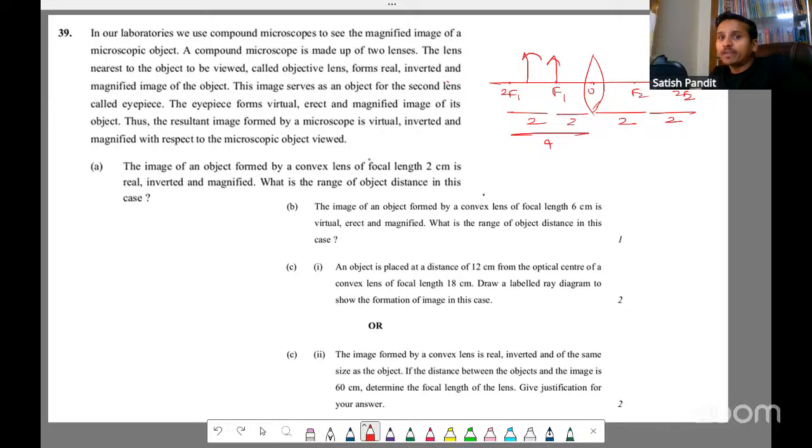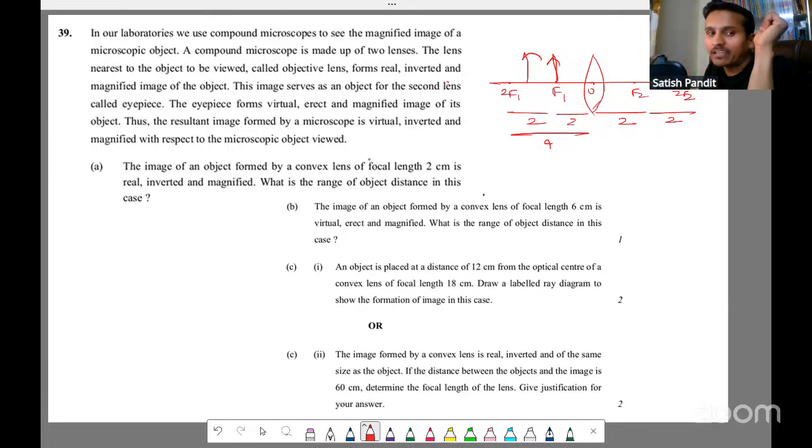Now, if you keep here, same size you'll get, right? If you keep at 2F1, you'll get same size. If you keep beyond 2F1, you'll get diminished. So the range has to be 2 or more than 2, but less than 4. Not at 4. Please, I repeat, if you keep at 2, you will get a magnified image. It is actually highly magnified, basically. So at 2, we'll get highly magnified.